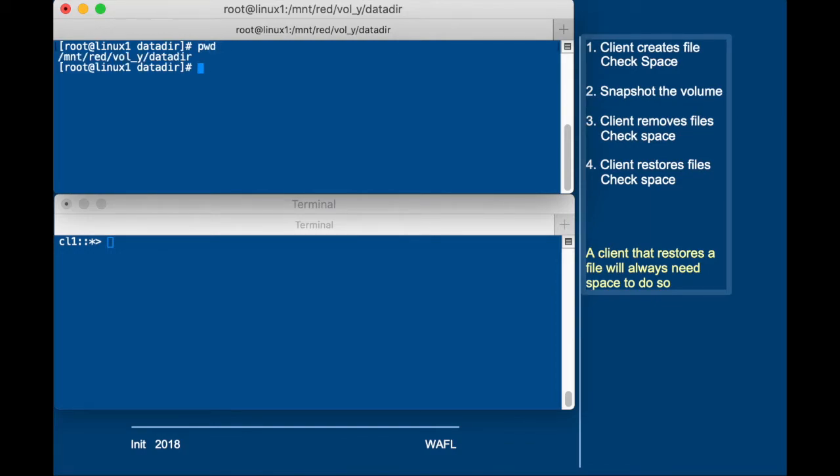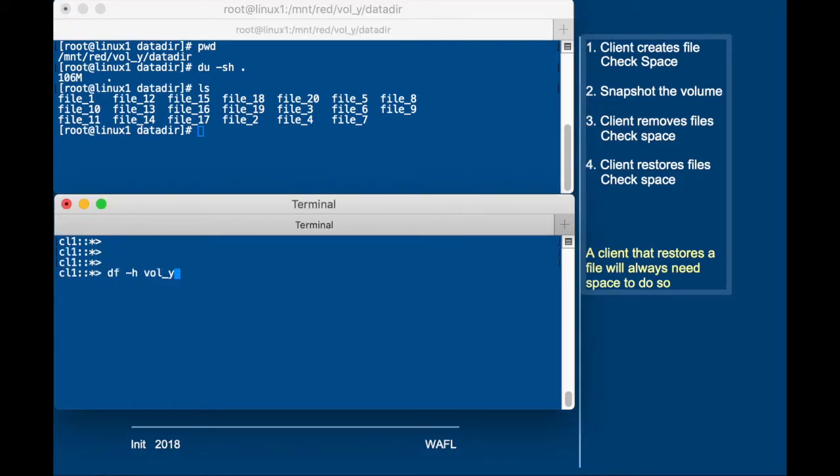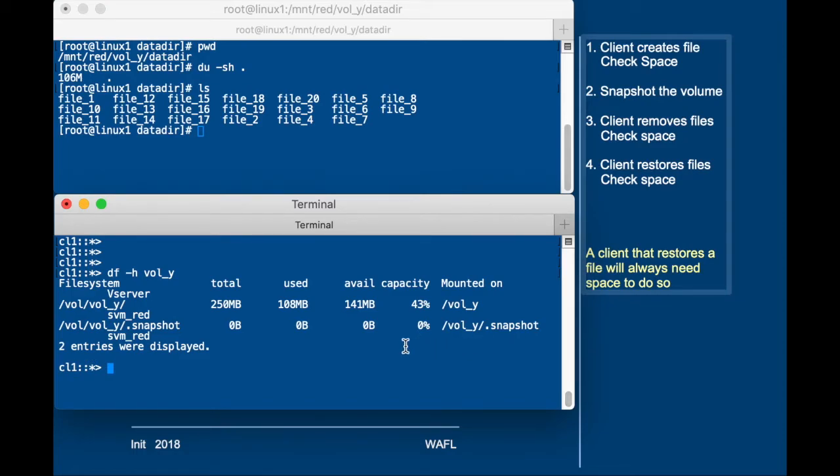So first we make sure we are in the data directory, then we run du -sh, and it tells us that we have a little over 100 megabytes of blocks in the active file system. Then in the cluster shell we run the df command, and it tells us that the snap space is not allocated and we have about the same amount of disk space that's in use in the volume.